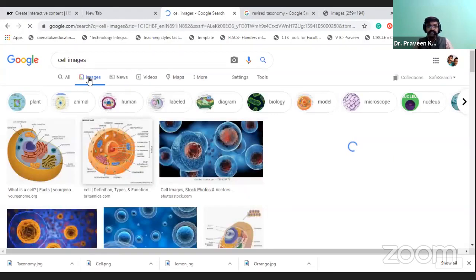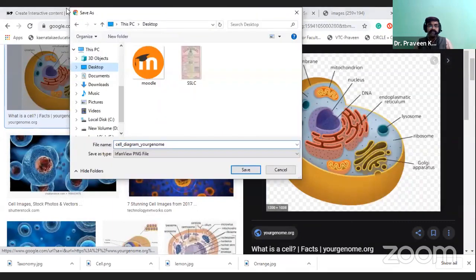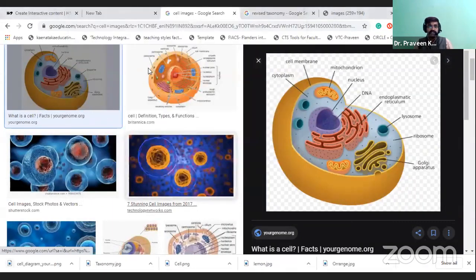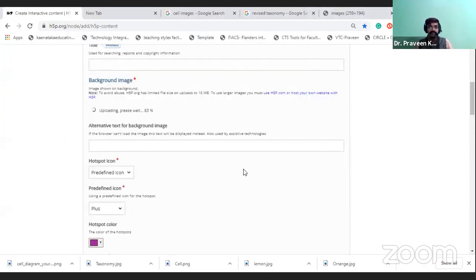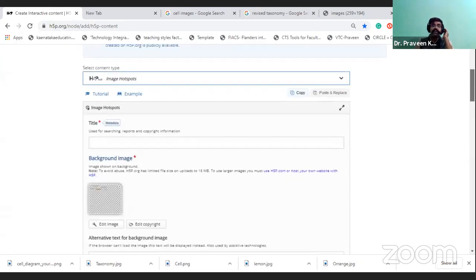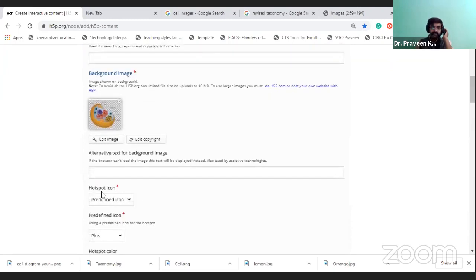Save image. Okay, so here I am adding the image, background image. So I have selected and I have uploaded. So now the image has been uploaded here. So first you have to upload the image. Then you have to add the hotspot icon. You can prefer the uploaded one, or you can identify the predefined icon.